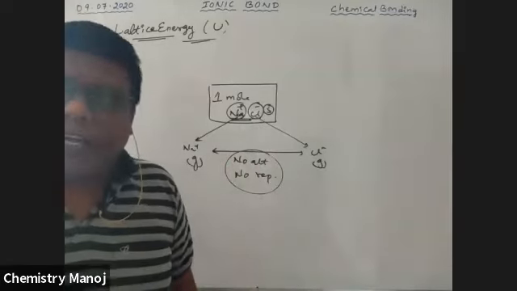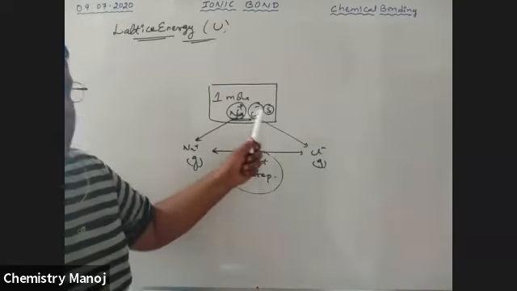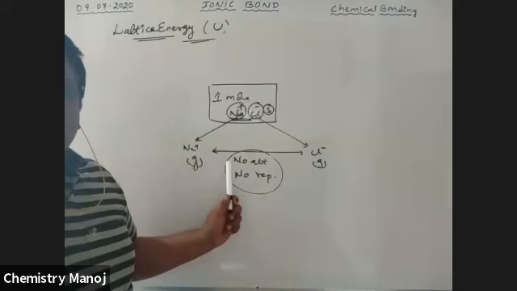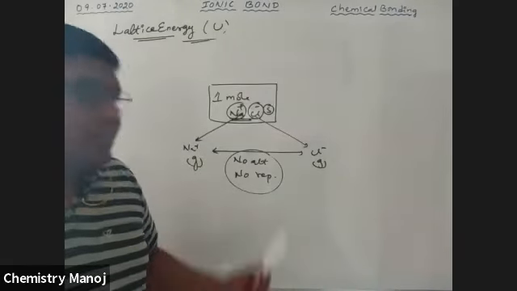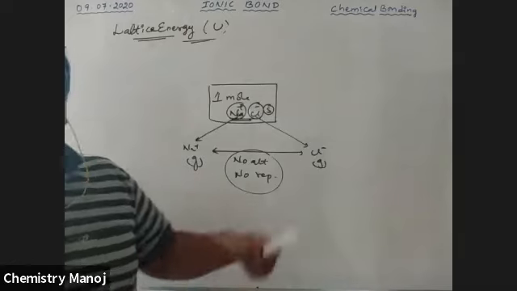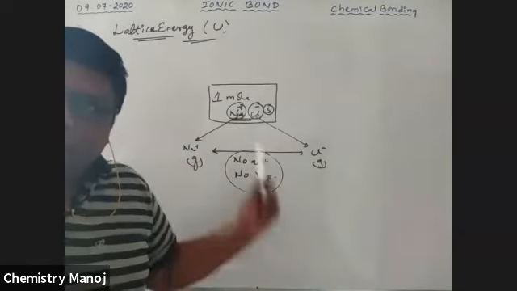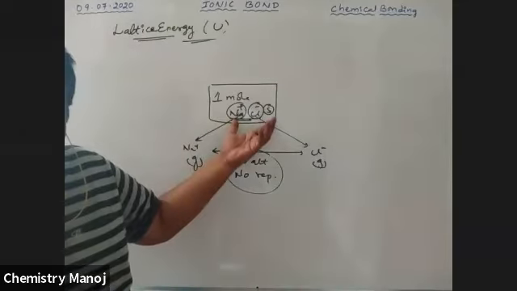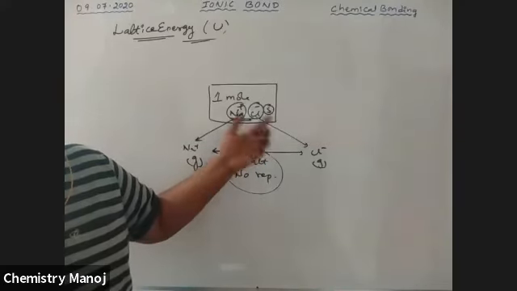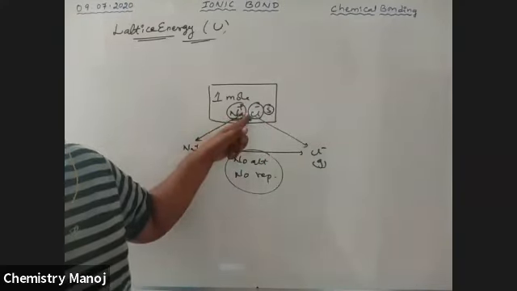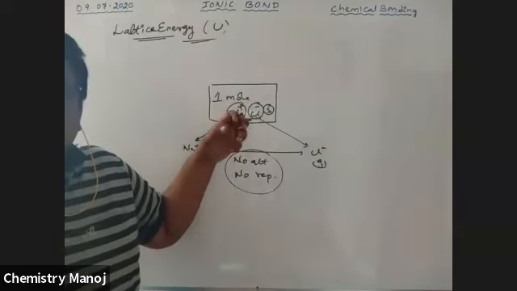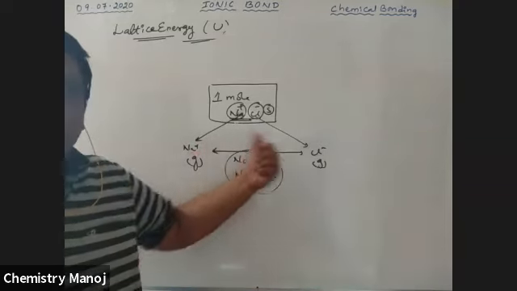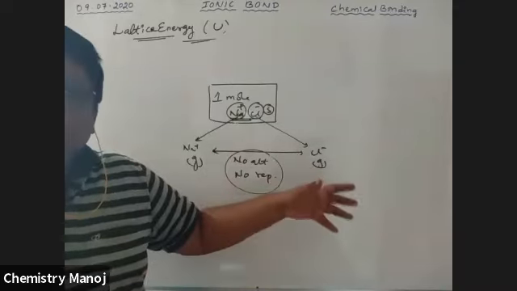Some energy is required to separate 1 mole of solid lattice ionic compound into its oppositely charged ions at an infinite distance. That required energy is also called lattice energy. So what is lattice energy? It is the amount of energy required when 1 mole of solid ionic compound is separated into its oppositely charged ions at an infinite distance.